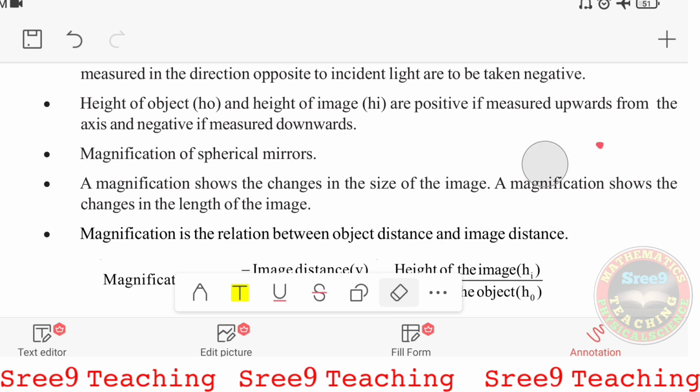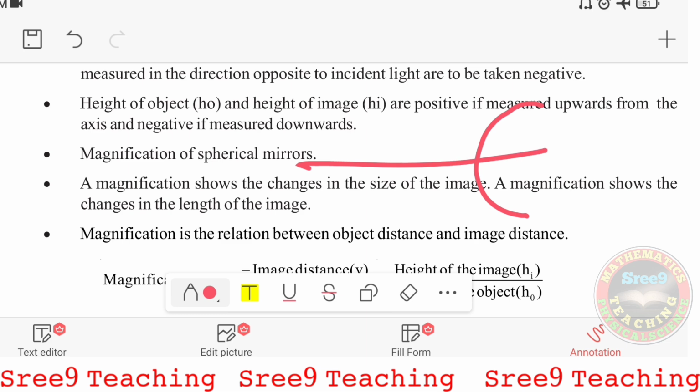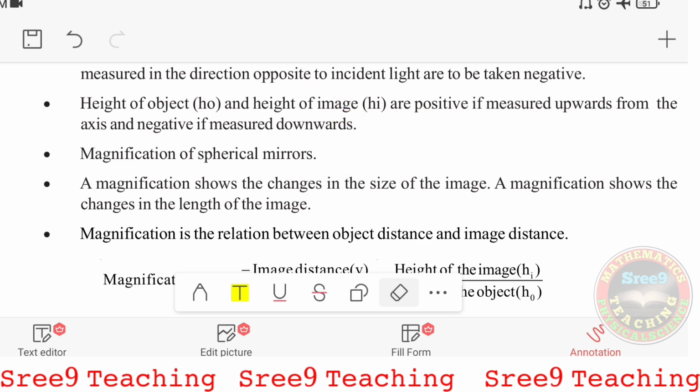Okay, right. So remember that we always measure the distances from left to right, and if the incident light is coming from right to left, then such distances are taken as negative. And suppose the image is formed here, inside the mirror, and we are measuring from this side, and the rays are extended towards the left side, so we are measuring towards the left, and the ray has also traveled towards the back, that is, the left side. So the distance and the traveling of the ray are in the same direction, then in such cases we take the distance as positive.